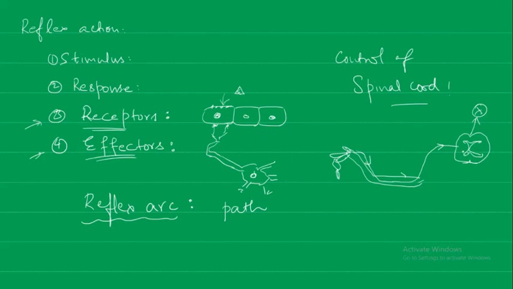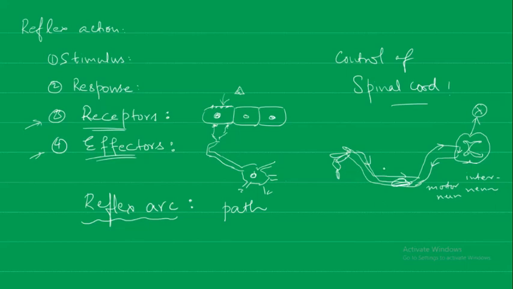It will go through the interneuron, and then from there it will go into the motor neuron. The motor neuron is going to stimulate the muscles so that the muscle can move away from the hot object.